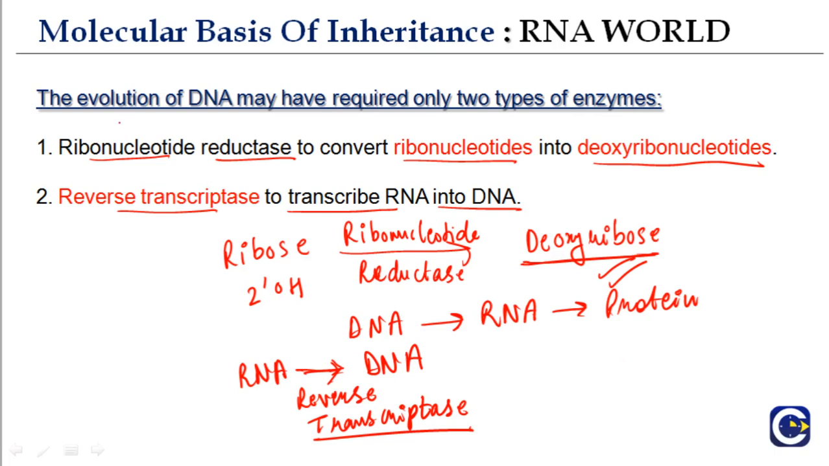But here you should know that the evolution of DNA may have required only two types of enzymes. One is ribonucleotide reductase, to convert ribonucleotides into deoxyribonucleotides, that is, the ribose sugar in RNA that had this 2' OH is converted to the deoxyribose present in the DNA molecule. And the second is reverse transcriptase, to transcribe RNA into DNA. It is very important that you know these two enzymes, because in the NEET examination they sometimes ask this question.